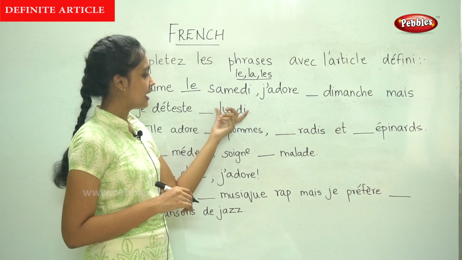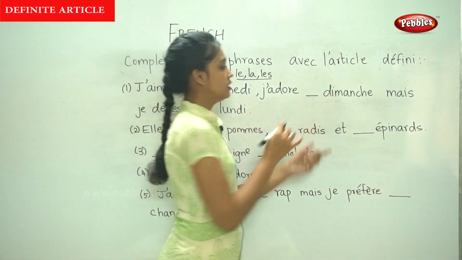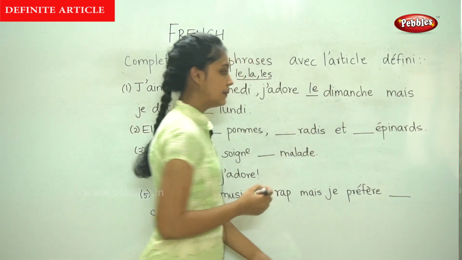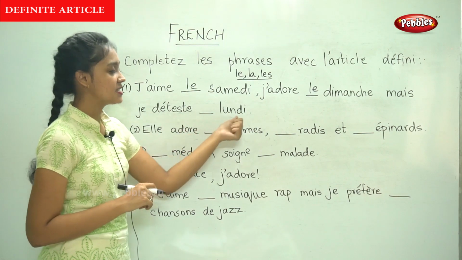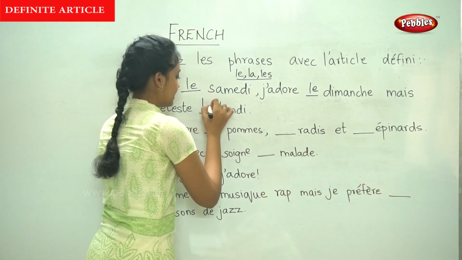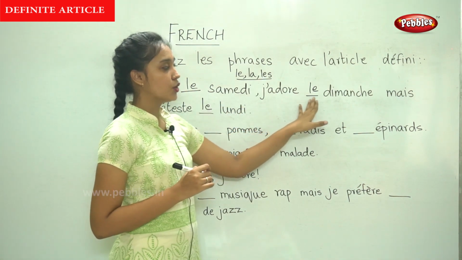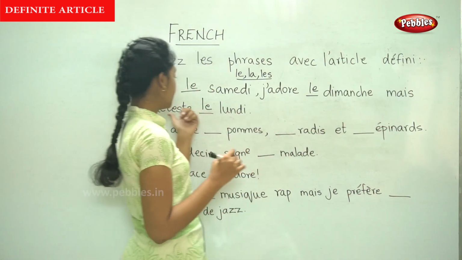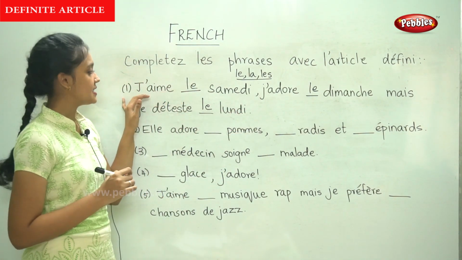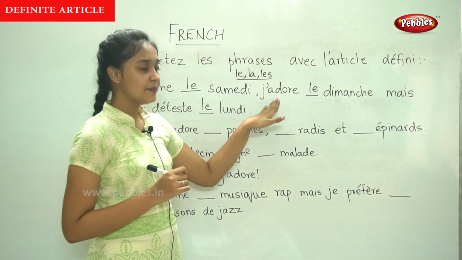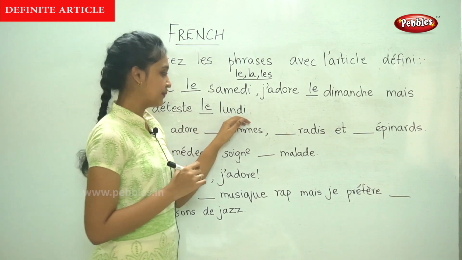So here also it is le, mais, but, je déteste dash lundi. So again it is le. J'aime le samedi, j'adore le dimanche, mais je déteste le lundi. The meaning of this sentence is, I like Saturday, I love Sunday, but I hate Monday.